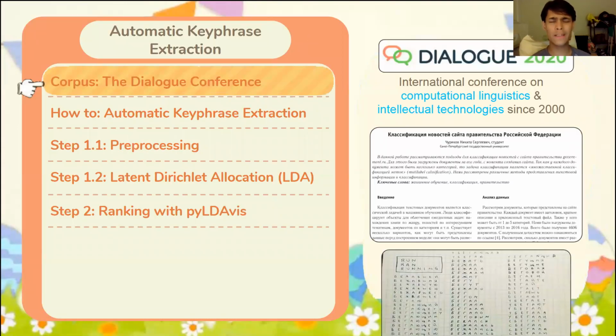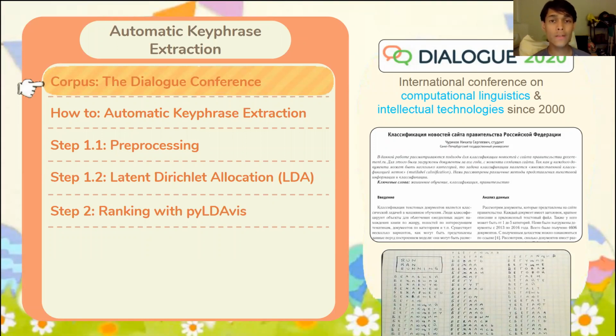Before we talk about automatic key phrase extraction, let's talk about the corpus. What is the data that we're working with? What is the context? The data is the Dialogue, which is the largest and oldest international conference on computational linguistics and intellectual technology in Russia. They've been doing this every single year since 2000.